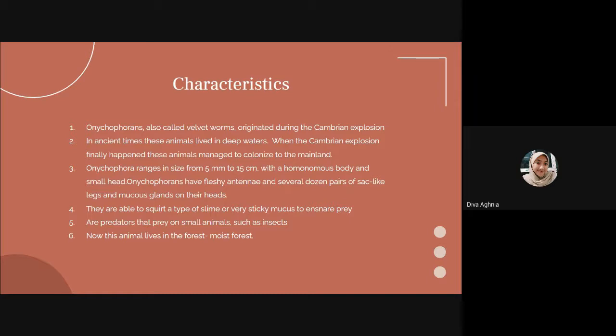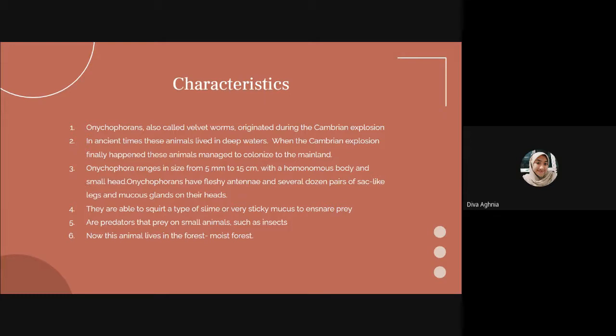Onychophora range in size from 5 millimeters to 15 centimeters, with a homonomous body and small head. Onychophora have fleshy antennae and several dozen pairs of stub-like legs and mucous glands on their head.